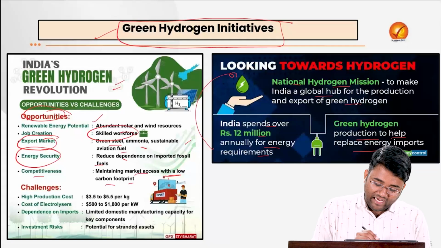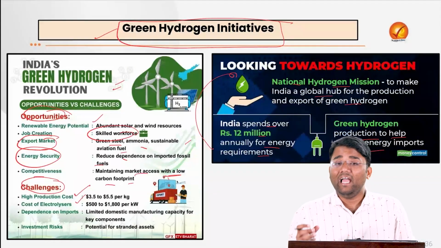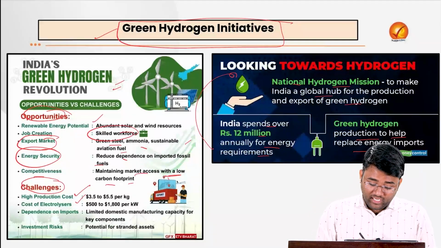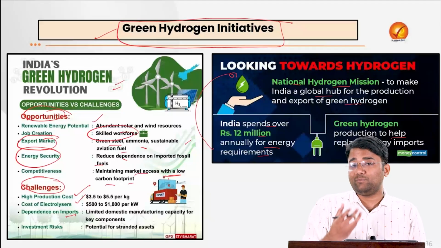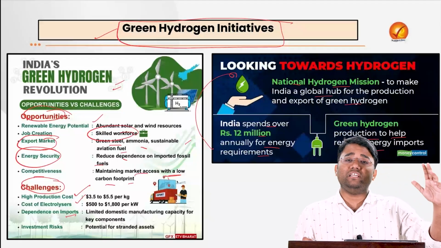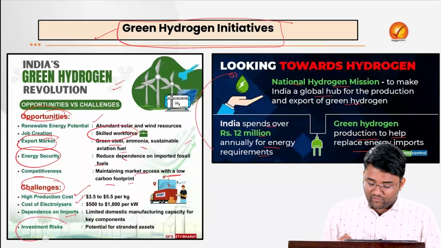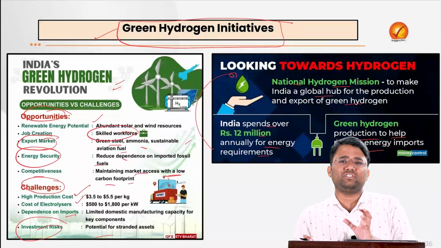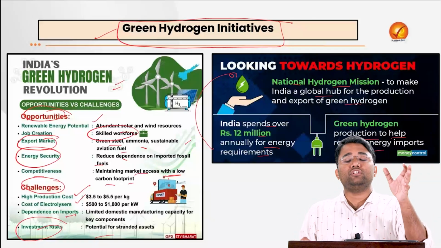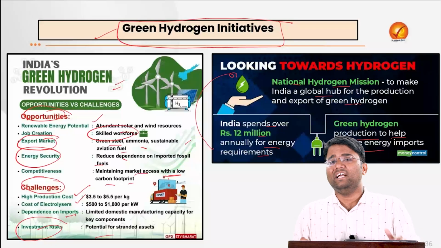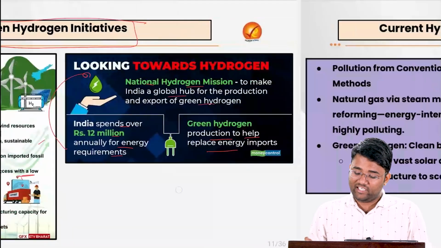But it will also have high challenges. For example, high production cost, the cost of electrolyzers, and the dependency on imports for the key components that are used in the electrolysis process. For example, we are dependent on some electrolyzers which are being imported from China. Also, investment risk because of the potential for stranded assets, or the gestation period might be high, and the investment that people are making might not yield good results in the future. So there is investment risk related to that.